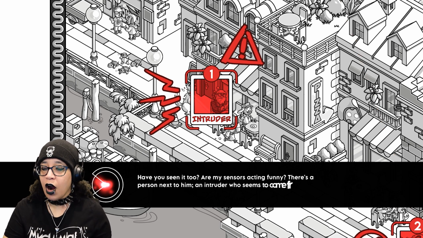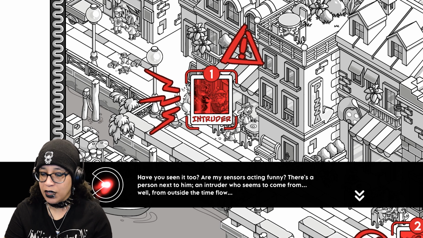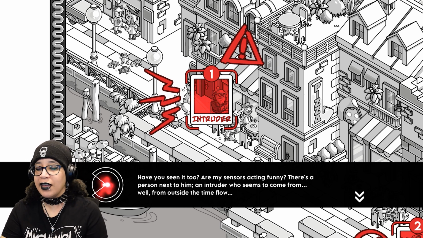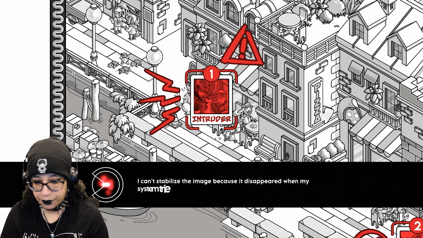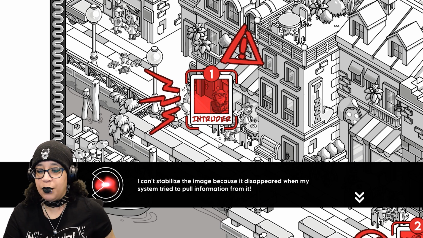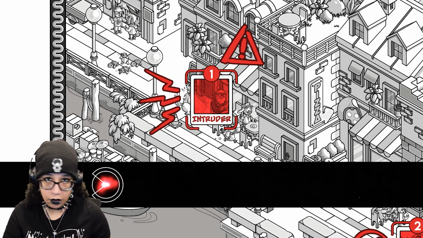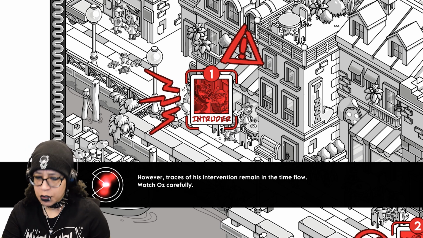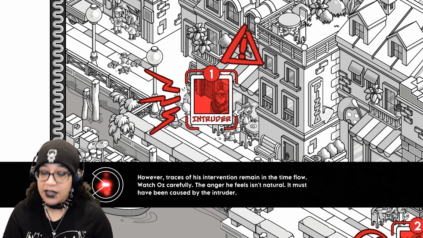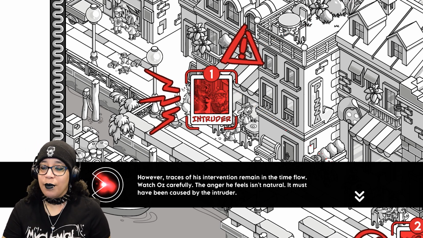Have you seen it too? Are my sensors acting funny? There's a person next to him, an intruder who seems to come from, well, outside the time flow. Looks like a monster. I can't stabilize the image because it disappeared when my system tried to pull information from it. However, traces of this intervention remain in the time flow.